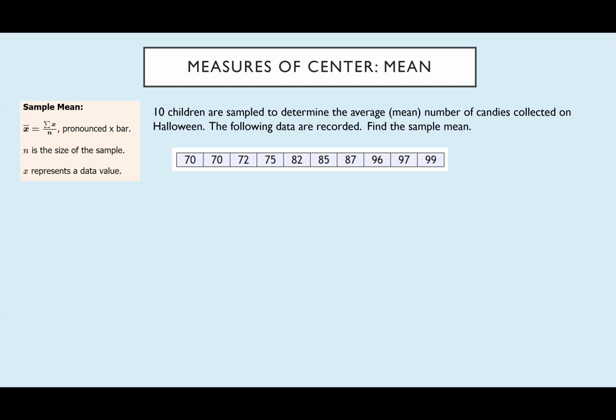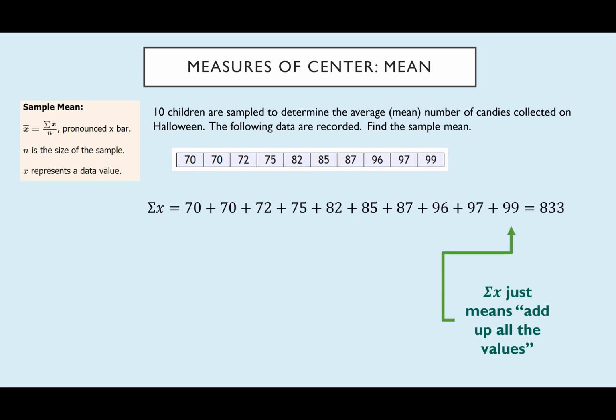The way we're going to do this is we're going to compute sigma x. Sigma x just means add up all the values. So if we add up all the values, 70 plus 70, 72, etc., until we get to 97, then 99, we would get 833.